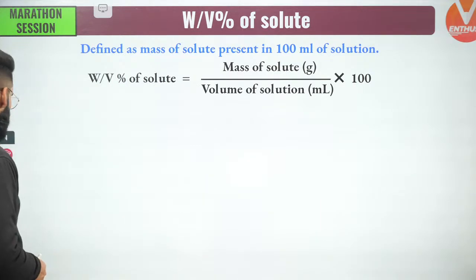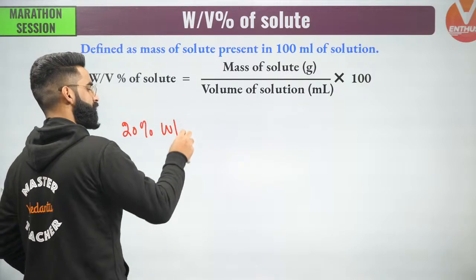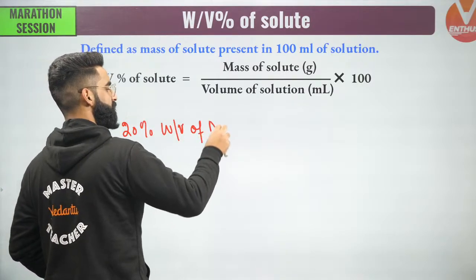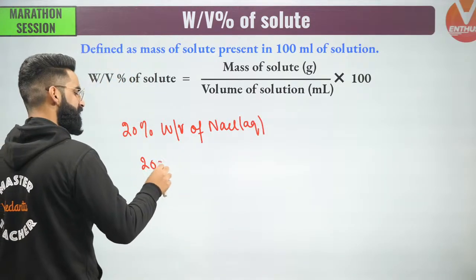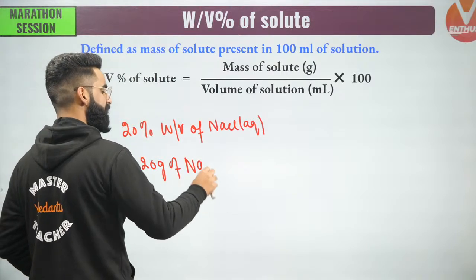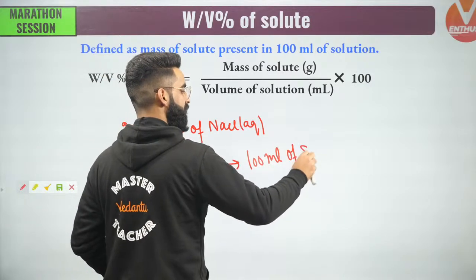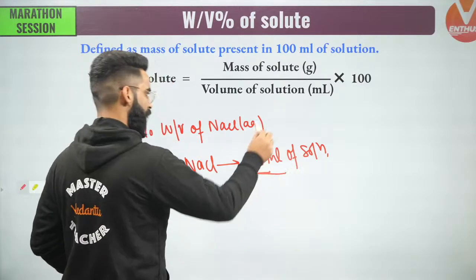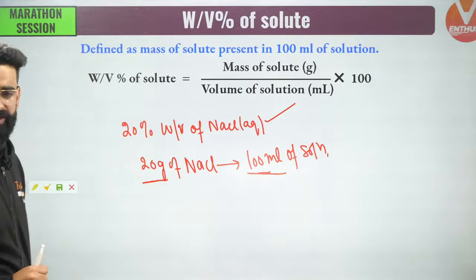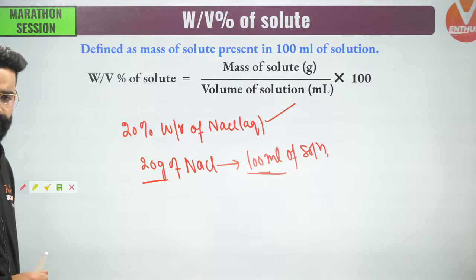Now you need to remember only one thing. I'm writing a statement like this: 20% weight by volume of NaCl aqueous solution. What does that mean? It simply means 20 grams of NaCl is present in 100 ml of solution. I got the mass of solute and the volume of solution from this statement. So you should know how to decode these statements first of all.